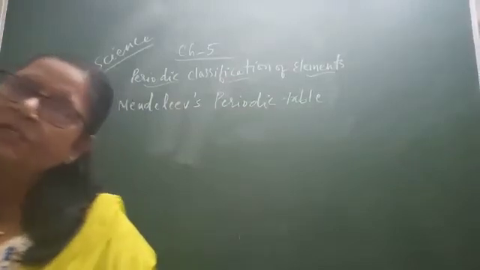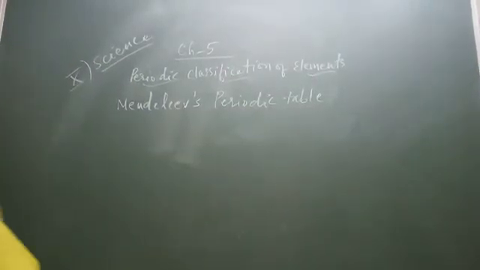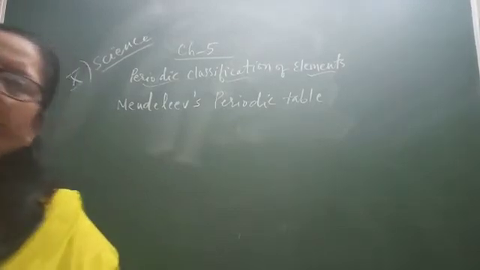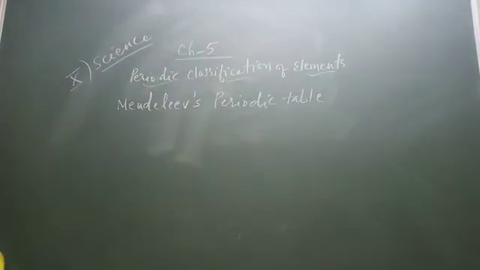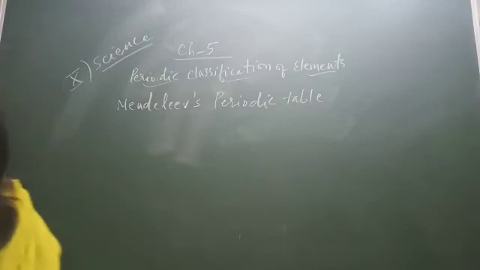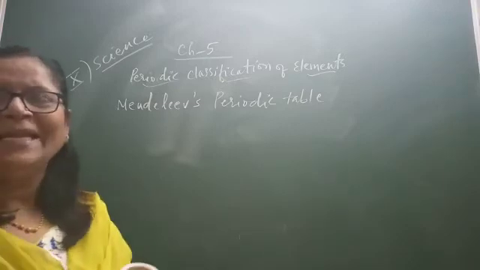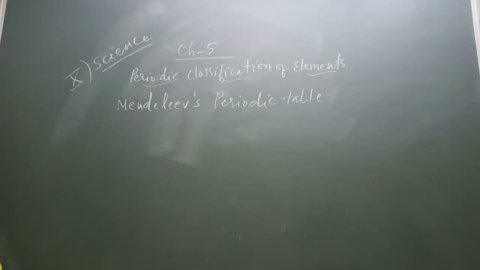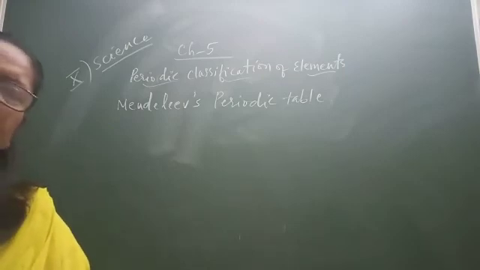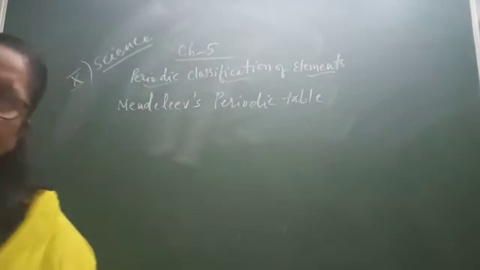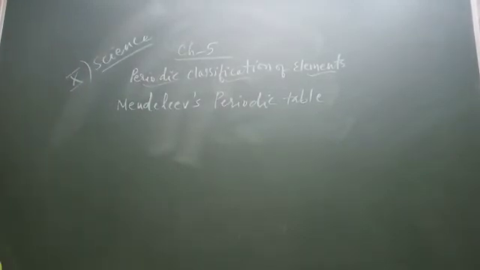Good morning, students. Last time I completed Döbereiner's triad law, then Newlands' law of octaves. Now, these worked up to some extent, up to 20. The number 20 means calcium. It was okay, then it failed. So after so many years, following the rejection of Newlands' law of octaves, many scientists continued to search for a pattern that correlated the properties of elements with their atomic masses.